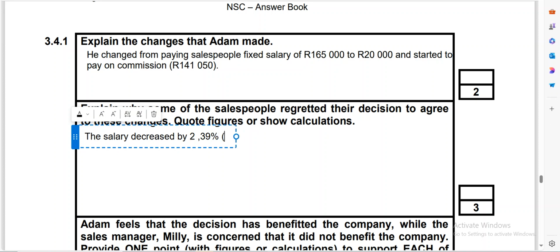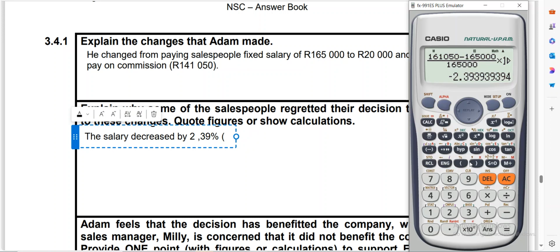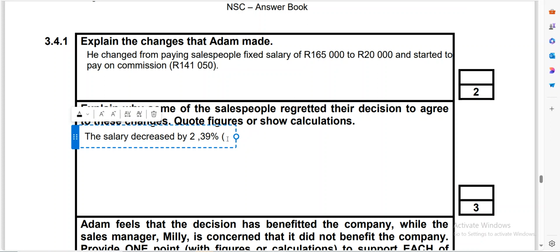But we can also get it in amount. So if we say 165,000 minus 161,050, the difference is 3,950. So it has decreased by 3,950.